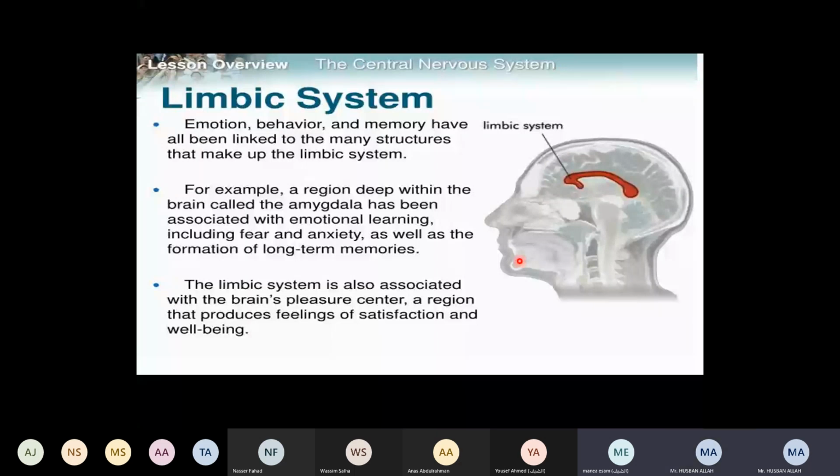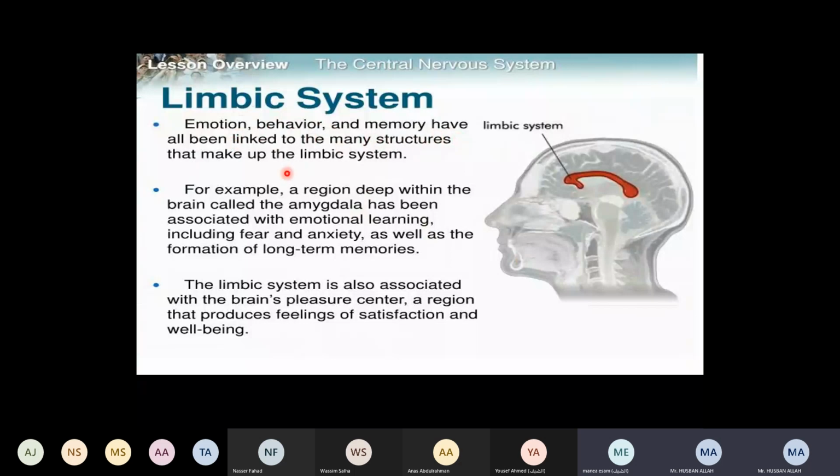Look here. The limbic system is a part of which brain part? The cerebrum, right? The first part, which is the largest part. If you divide the cerebrum, the limbic system is one of its parts. The limbic system is related to emotion, behavior, and memory.